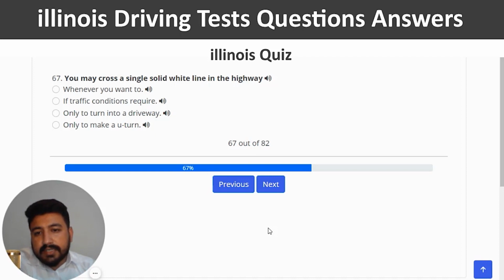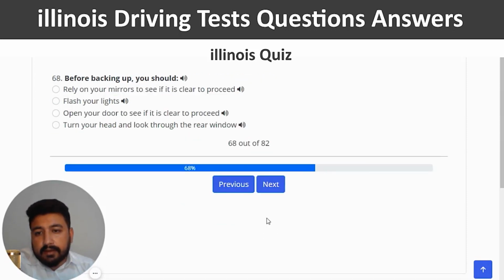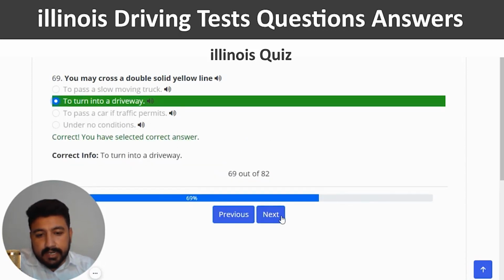You may cross a single solid white line on the highway. The right answer is if traffic conditions require. So I'm going to click on the second option, correct, and next. Before backing up, you should... The right answer is the last one, which is turn your head and look through the rear window. So fourth option and next. You may cross a double solid yellow line. The right answer is to turn into a driveway. So second option, right, and next.